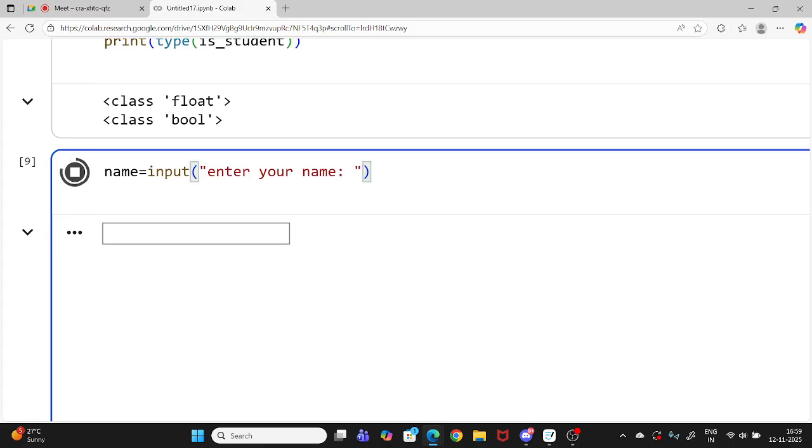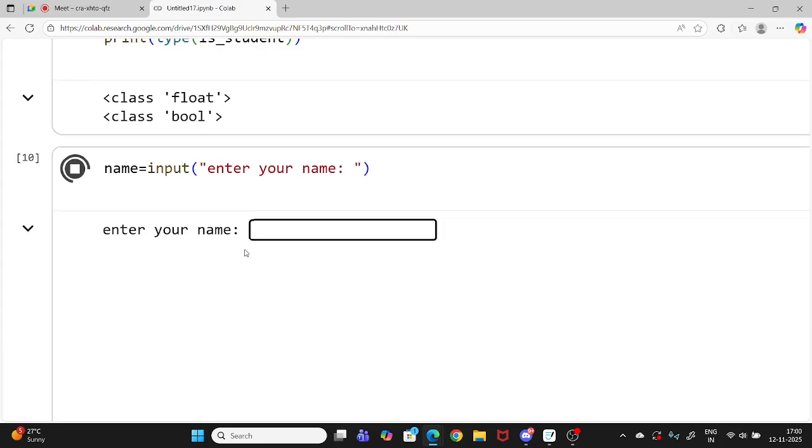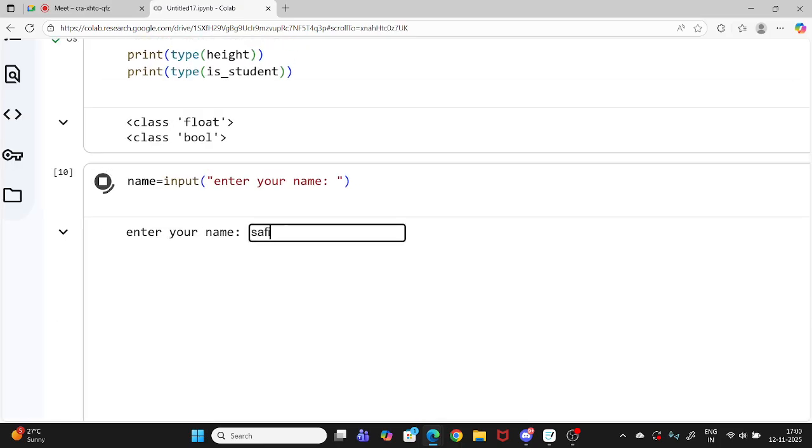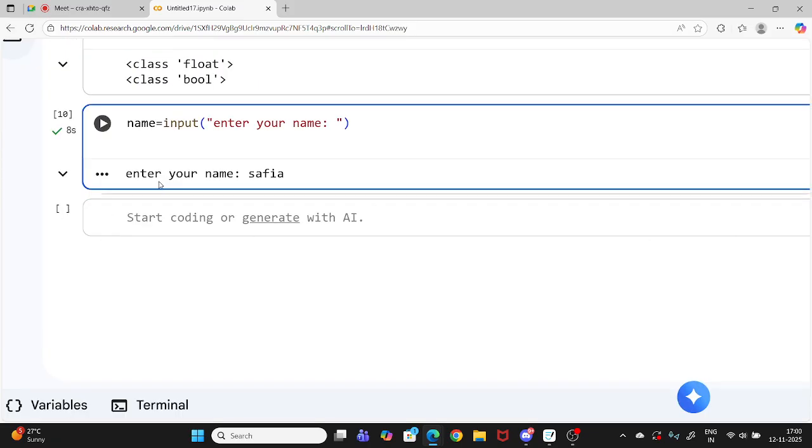Now if I run again, "enter your name" came. So I can just simply write Safia, just normally, like how you enter your name in a website or anywhere. Now it took the input as Safia. So I can also write print name.